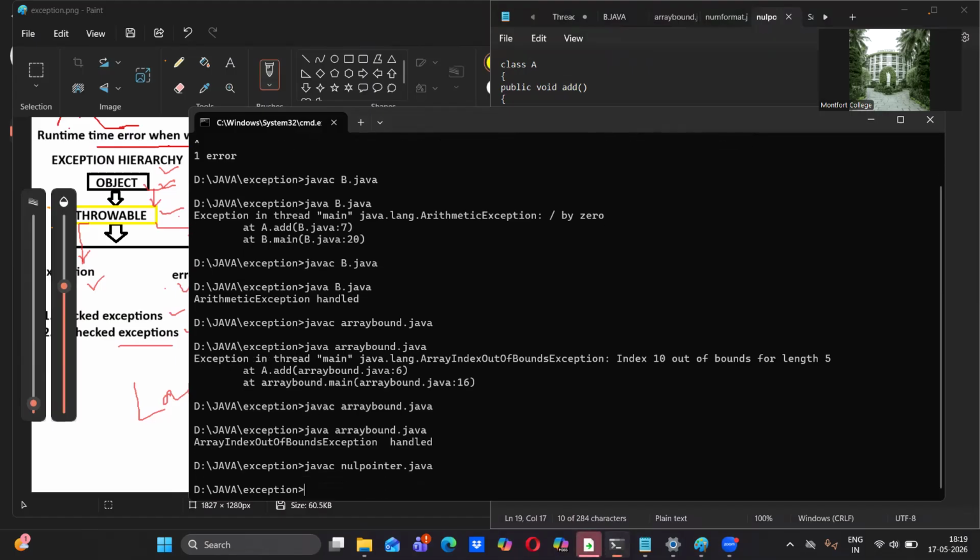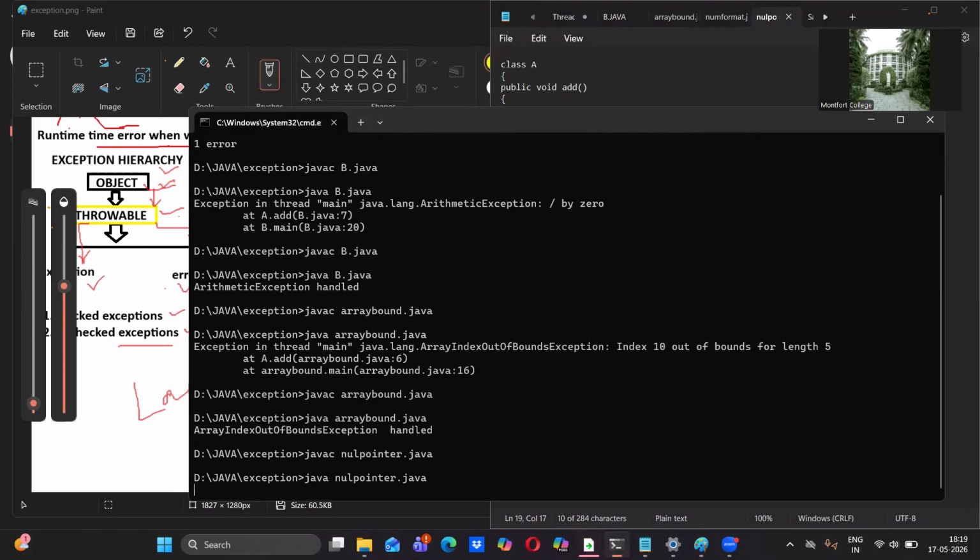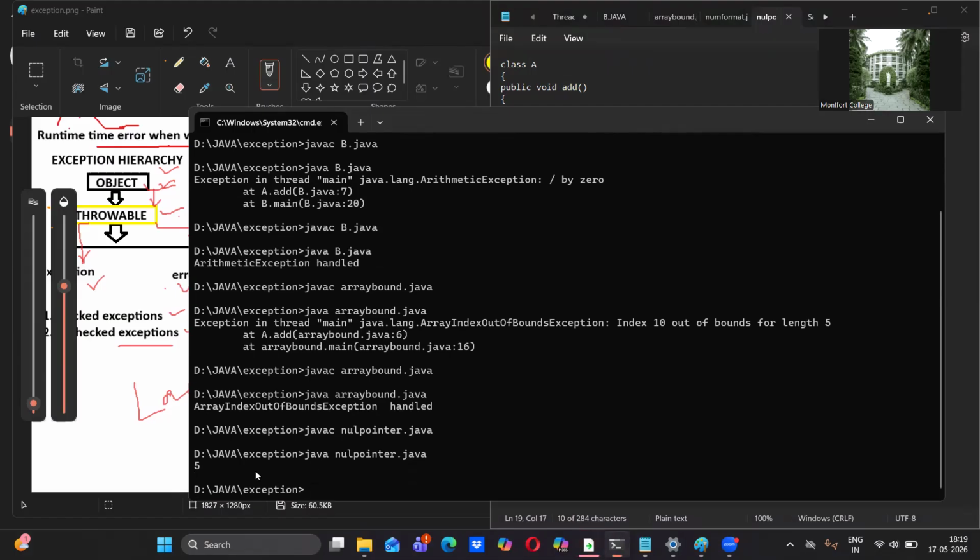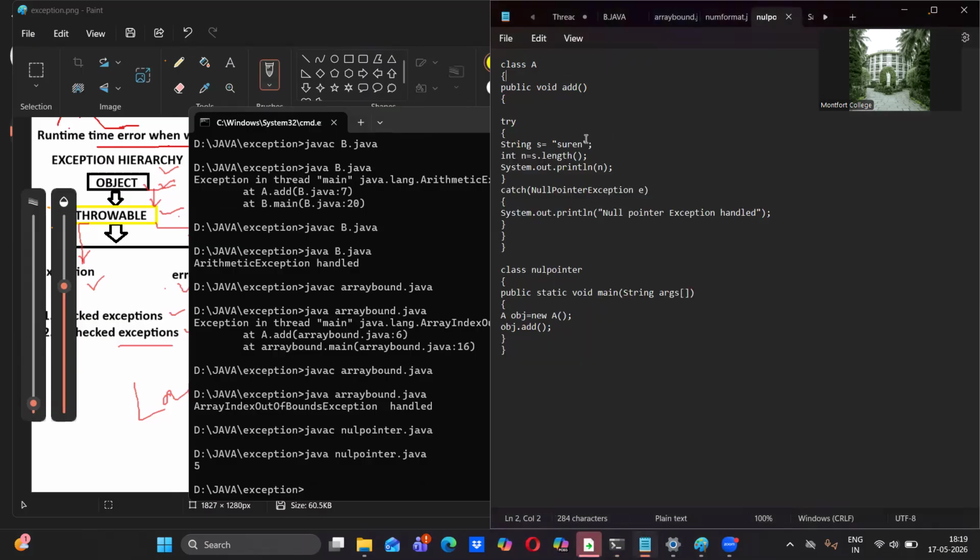I'm compiling this. Yes, successfully compiled, no problem. Let me run it. It is showing 5, because we have something inside the double quotes.